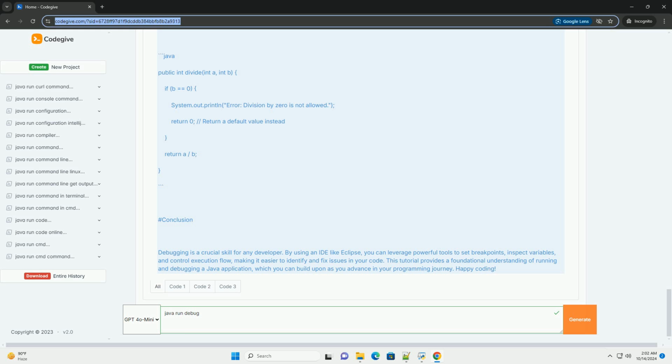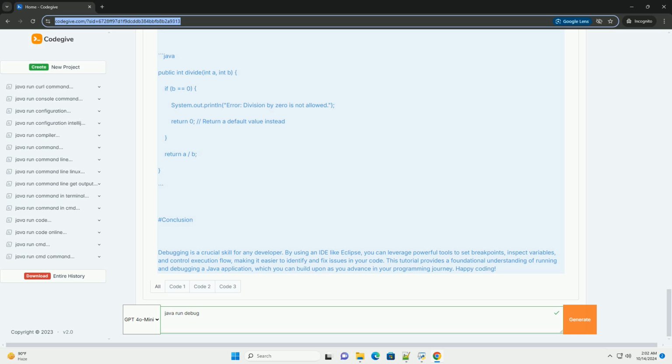Sample code. Here's a simple calculator class that performs basic arithmetic operations. In this code, we have a calculator class that performs addition, subtraction, multiplication, and division. The divide method throws an exception if the divisor is 0.